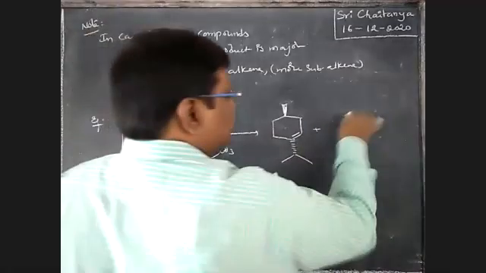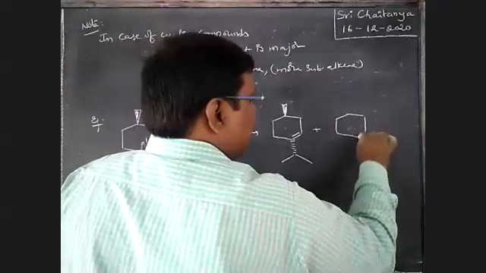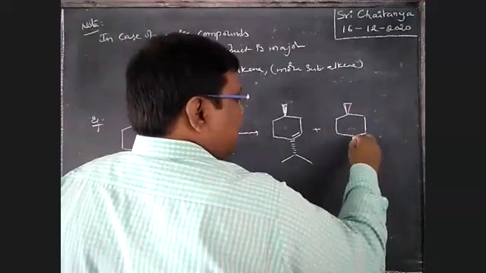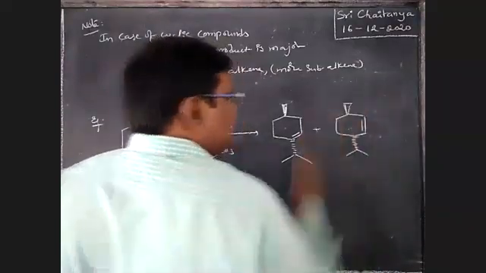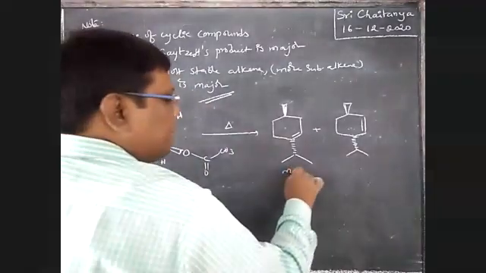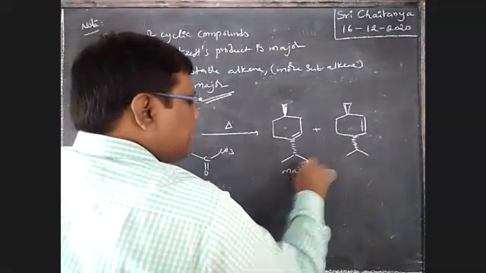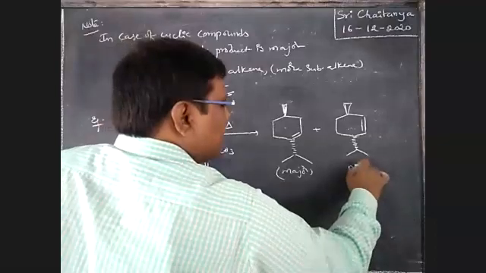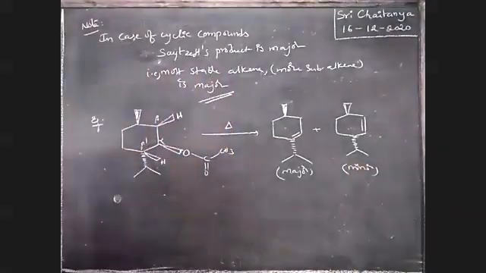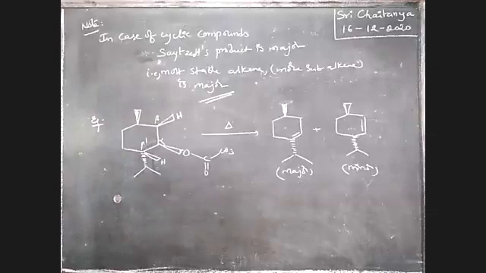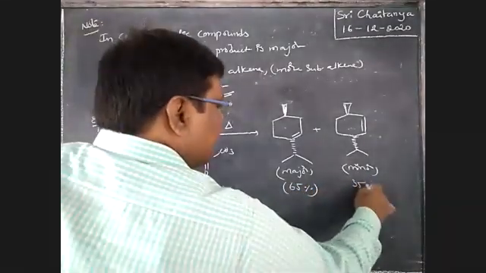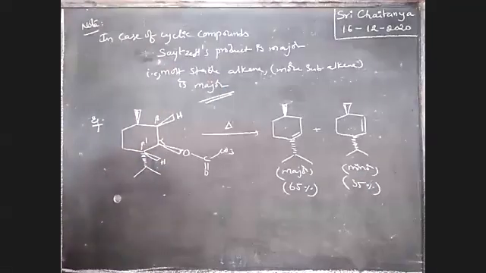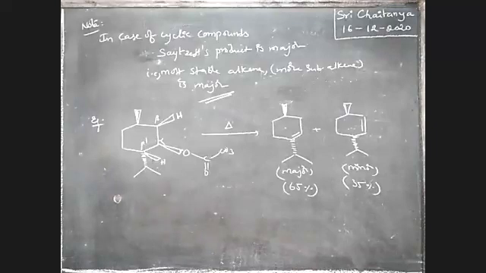This is plus this one, and this is the major, this is minor. This is almost 65%, boys, and this is 35% product. 65, 35. It is very, very important.